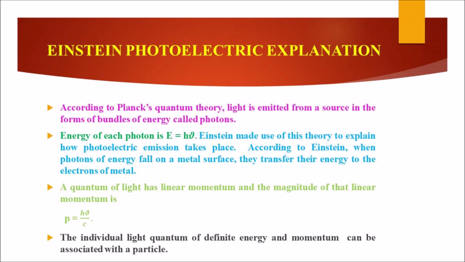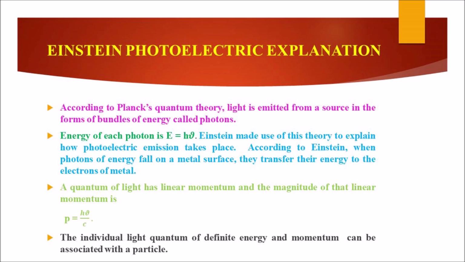Einstein made use of this theory to explain how photoelectric emission takes place. According to him, when photons of energy fall on a metal surface, they transfer their energy to the electrons of metal.